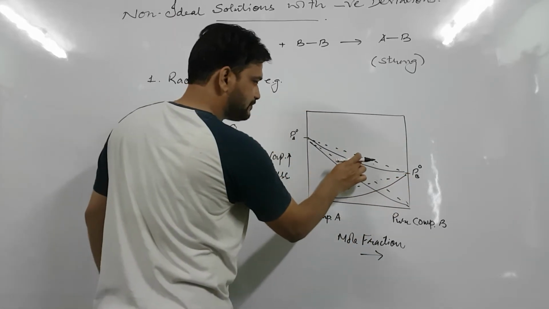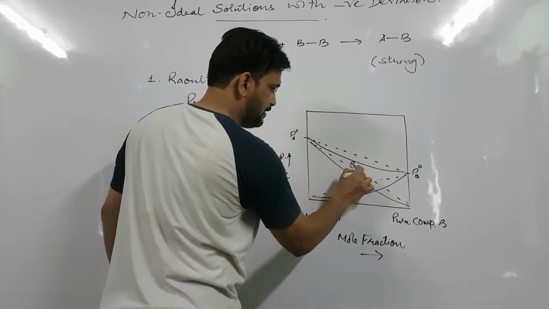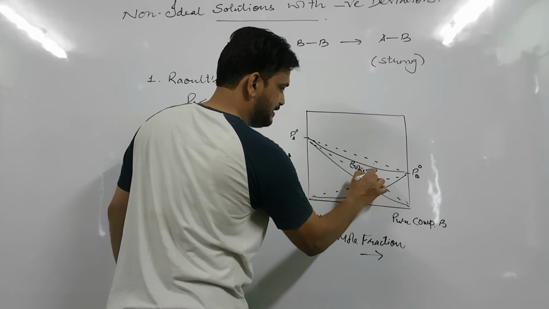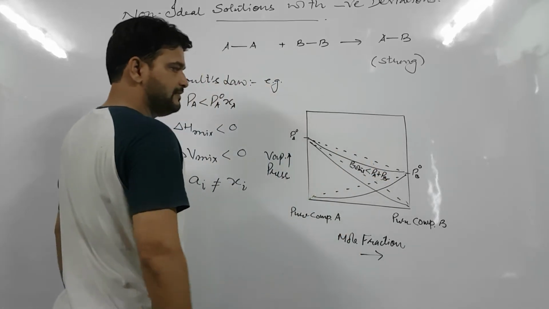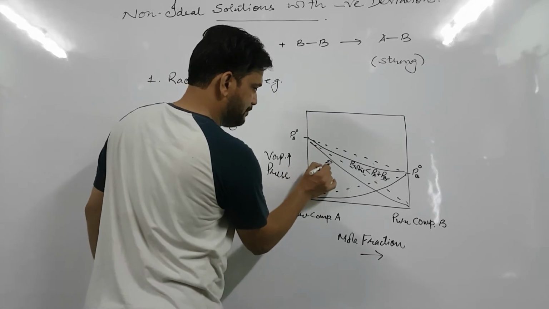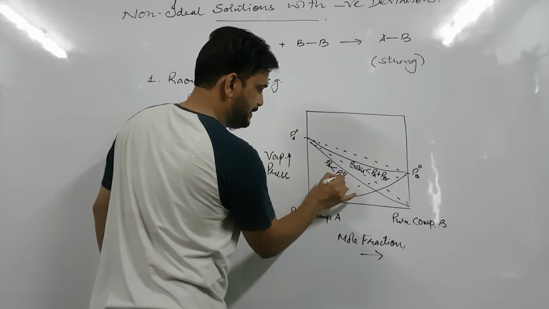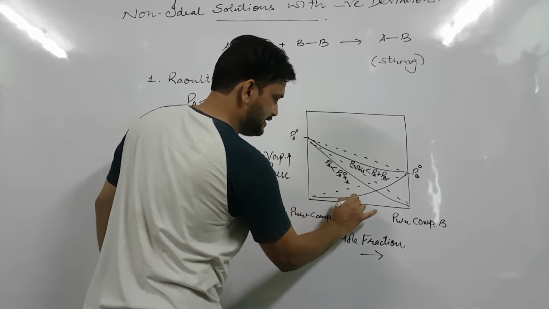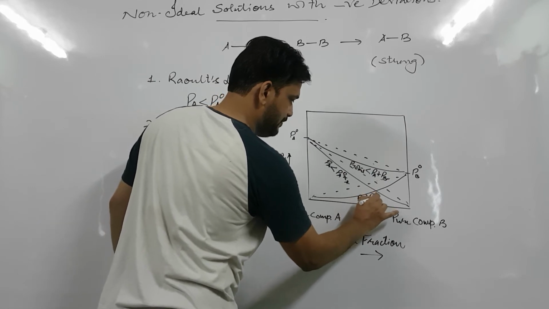And again, this is the P total less than PA plus PB. And this is PA less than PA naught XA. This is PB less than PB naught XB.